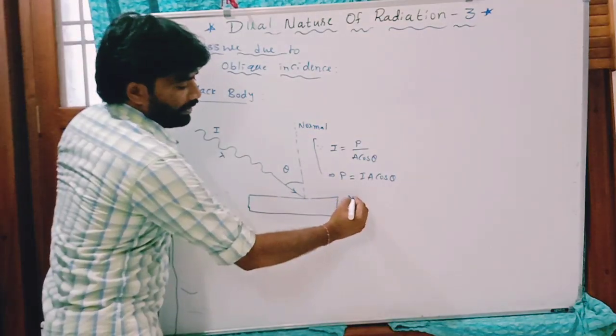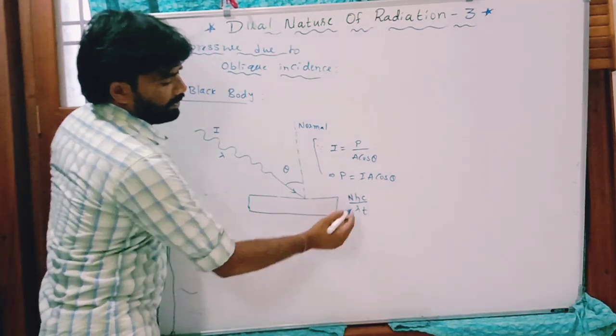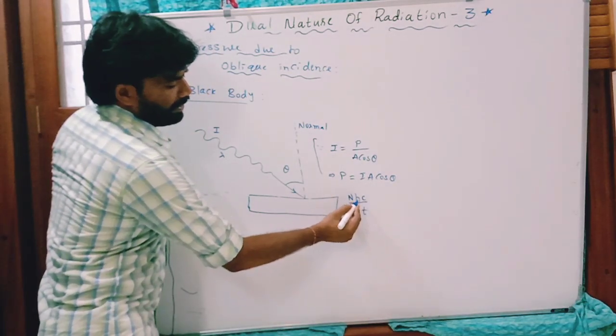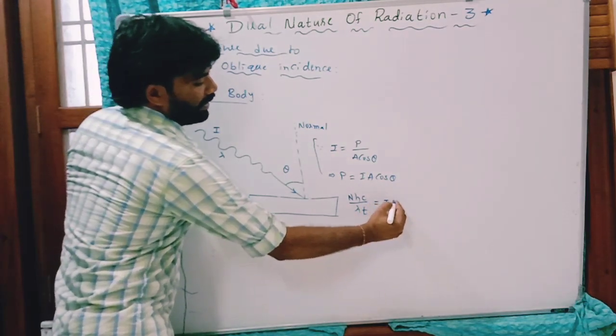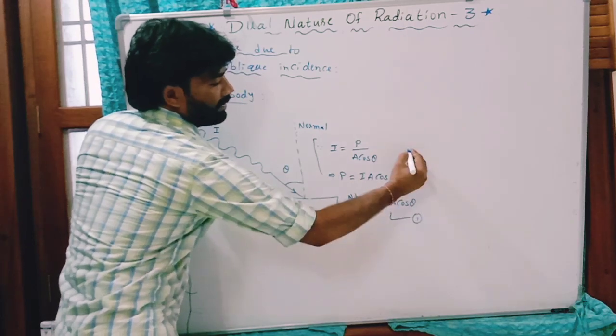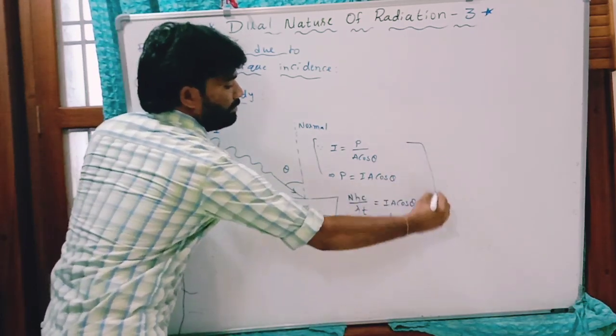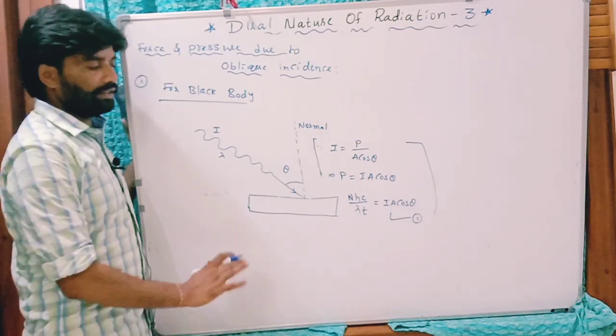You can write this as nhc by lambda t. This nhc by lambda is energy per unit time, which is equal to IA cos theta. This is relation number 1.